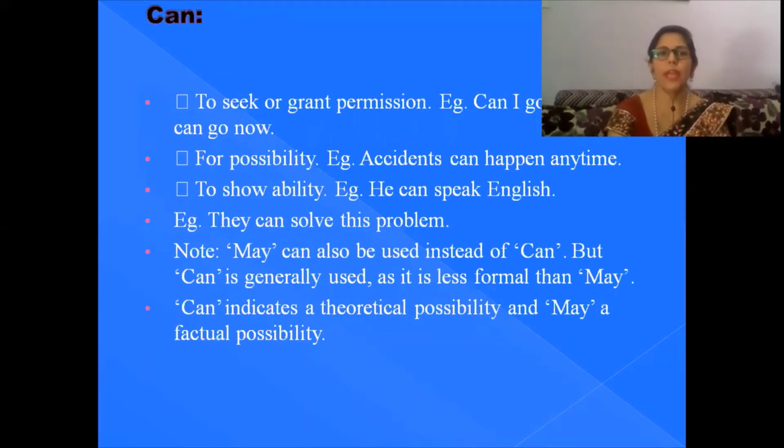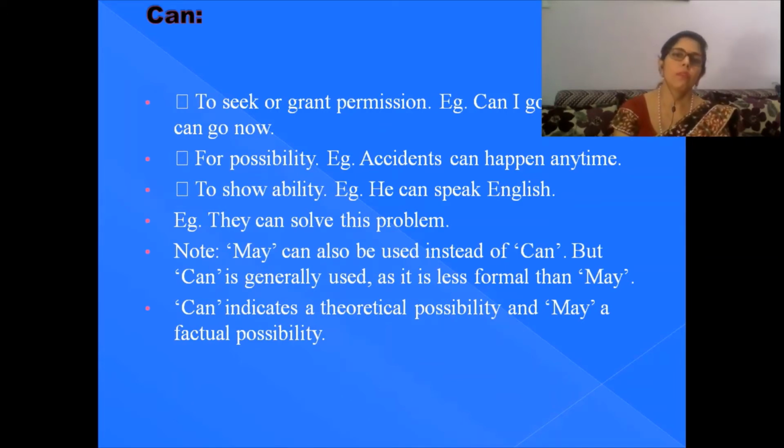Next is the use of can. To seek or grant permission, sometimes you can use can, but that is in informal conditions. Can I go out? You can go now. So if you are at home seeking permission from your mother or father, in that case you can always use can. For possibility: accidents can happen anytime.